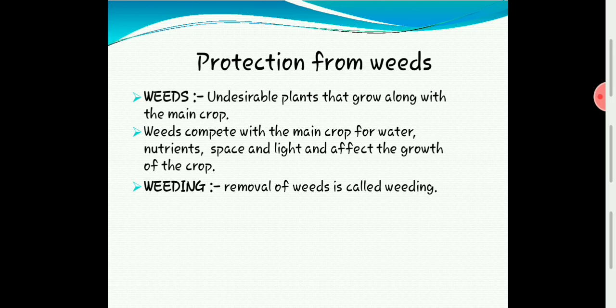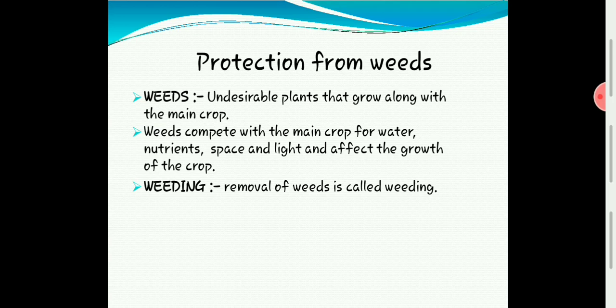What are these weeds? These weeds are undesirable plants that are growing along with the main crop. For example, think that we have grown a wheat plant. We have a field and we have grown wheat plants. But along with the wheat plant, an undesirable plant grows. Undesirable means we have not sown it. We are not growing it. But some undesirable plants are growing along with the main crop. Those undesirable plants are called weeds.